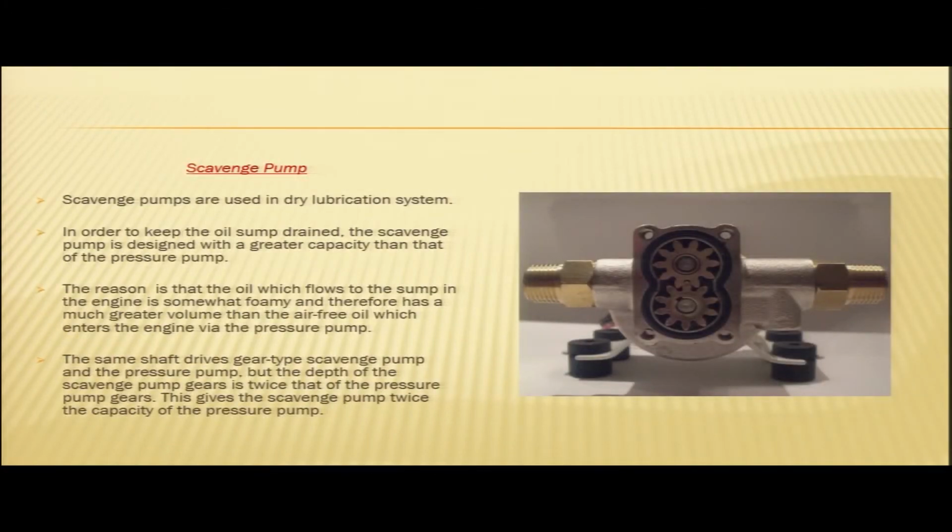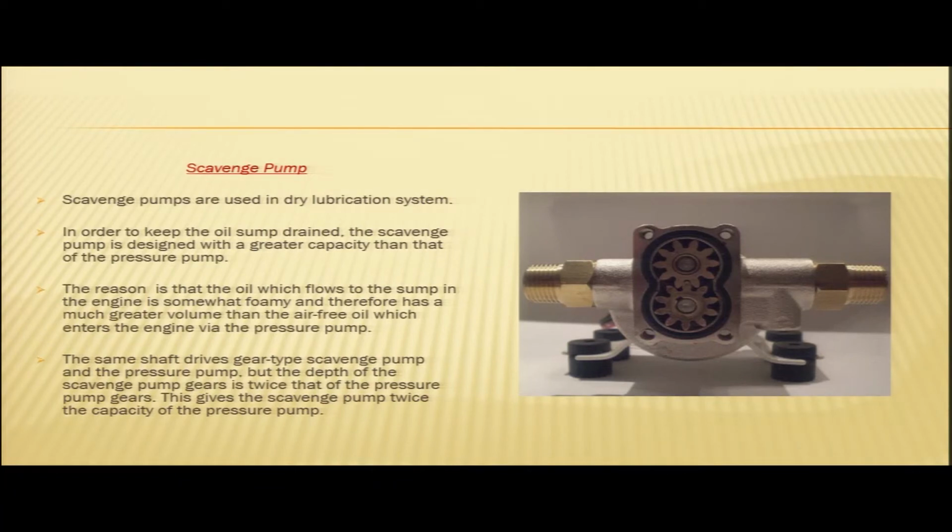Another pump is the scavenge pump, which is used in the dry sump lubrication system. We have seen earlier that the scavenge pump is required in a dry sump lubrication system. In order to keep the oil sump drained, the scavenge pump is designed with a greater capacity than that of the pressure pump.